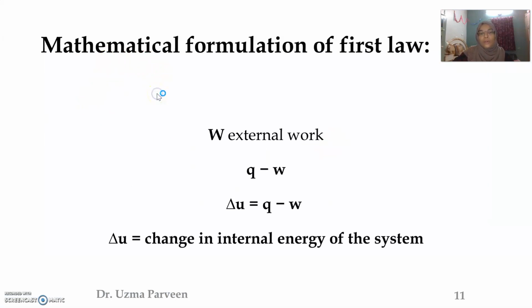Now we will see the mathematical formulation of the first law of thermodynamics. So suppose a gaseous system in which the internal energy of